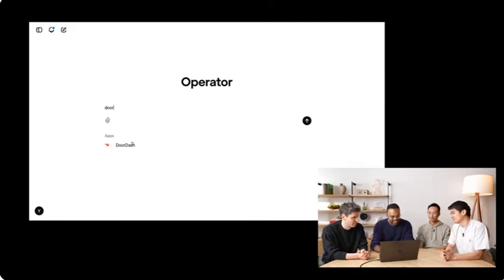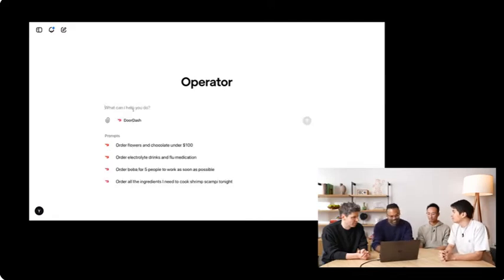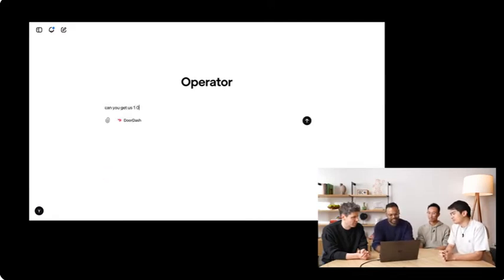Okay. So we're gonna use DoorDash in this case. Can you get us 10 medium-sized pizzas from Goat Hill? Goat Hill. Or pizza Go-To. Go-To. Can you make sure you have barbecue? I like that. Please add barbecue pizza, but pick a variety.